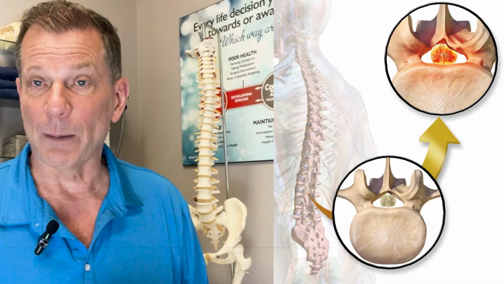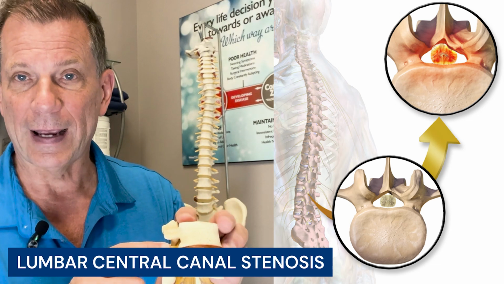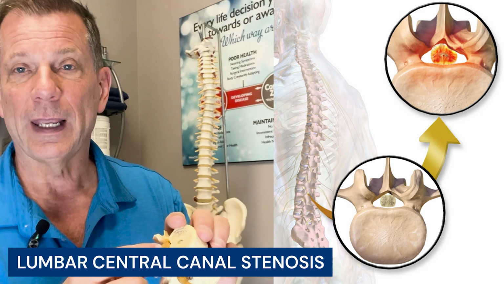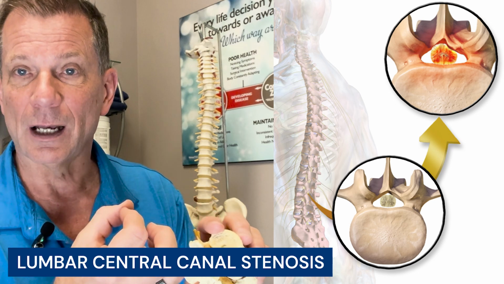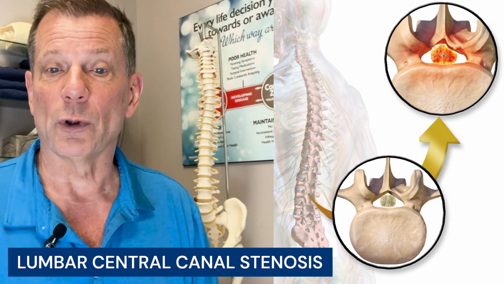Number five is lumbar stenosis itself. So now it's not just that opening where the nerve exits that narrows, but now we're getting a narrowing inside the spinal canal itself, where now you're putting pressure on the spinal cord itself.